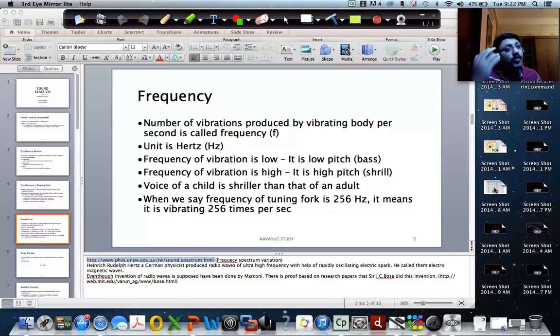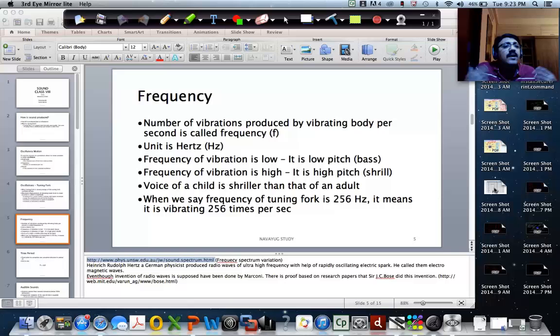So you understood low frequency and high frequency, and I explained using the frequency spectrum. I showed you how the frequency spectrum looks for that trombone, and played the sound also. Is it clear? Okay, fine.